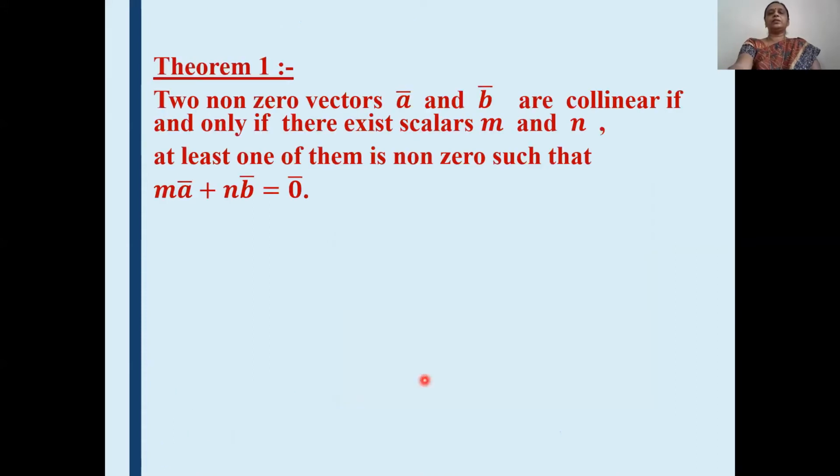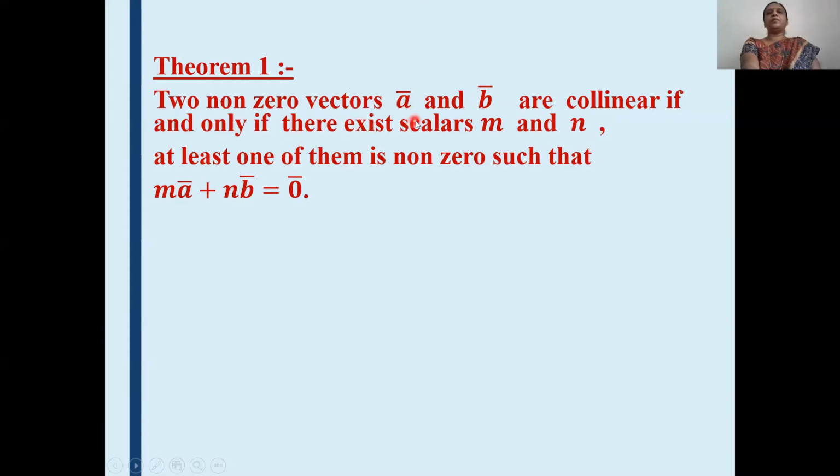See the first theorem. What is the statement of the theorem? Two non-zero vectors A bar and B bar are collinear if and only if there exist scalars m and n, at least one of them non-zero, such that m A bar plus n B bar is equal to 0. Read the statement of the theorem carefully.